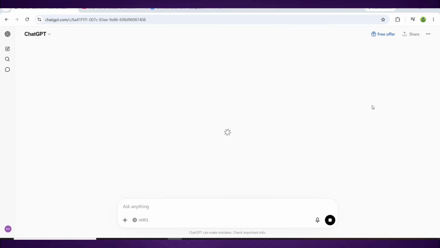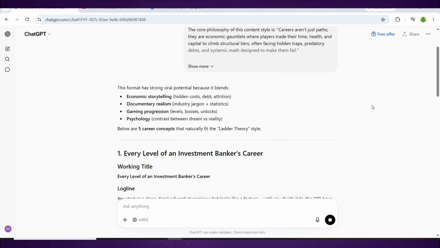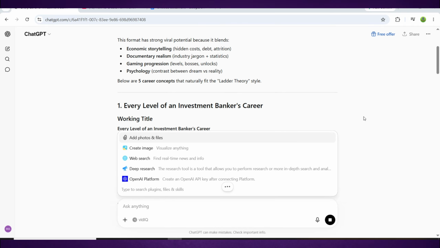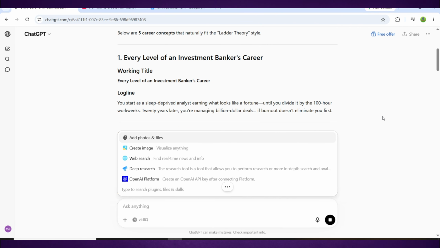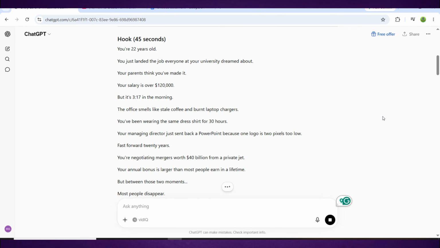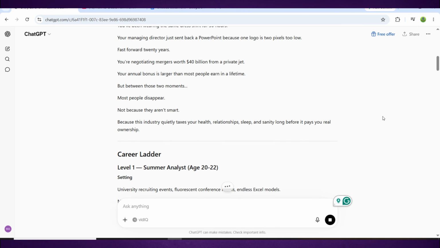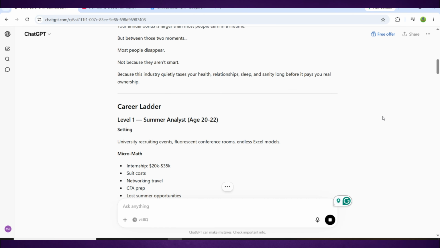Once you paste it in, fill in the bracketed field with whatever industry or career you want to cover. If you don't have one in mind yet, just tell the AI to suggest industries that have a massive income gap between entry-level workers and people who eventually own their own business in that space. High turnover industries where most people never make it to the top work incredibly well for this format.